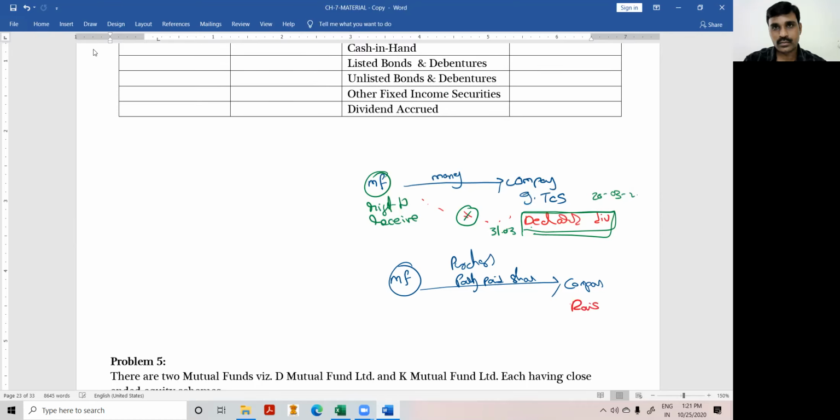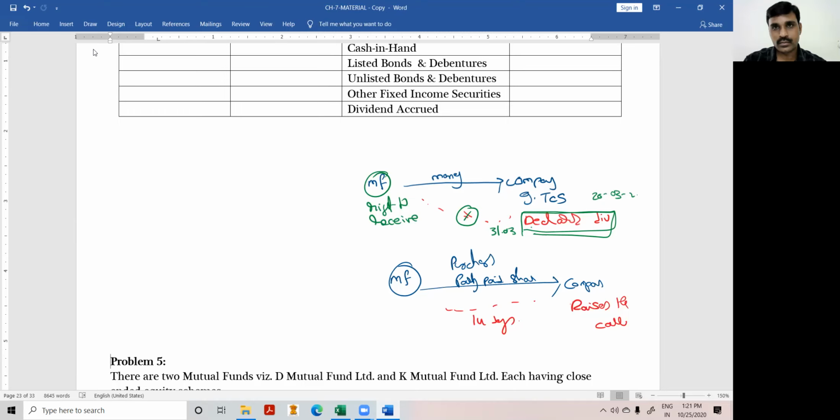But the mutual fund has not yet paid, because we'll be having 14 days time to pay the call. Once the call is made, we'll be having 14 days time to pay the call. Remember, if you have purchased partly paid shares and the call is not made, you have to show it as a contingent liability, not a real liability.